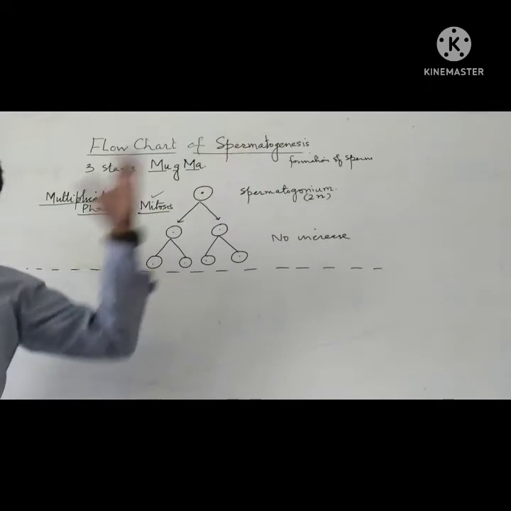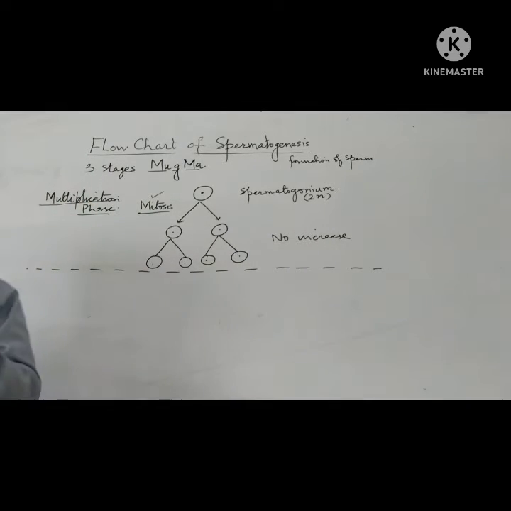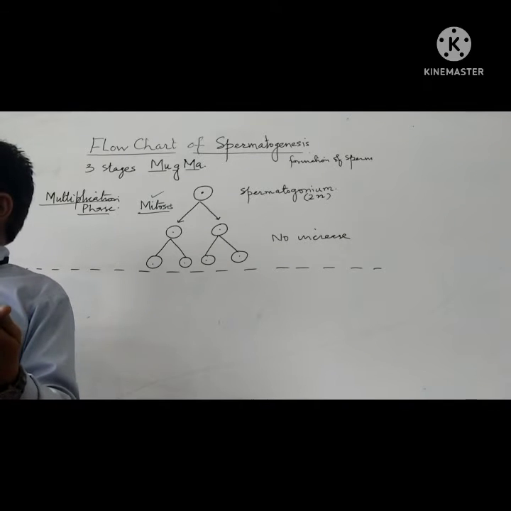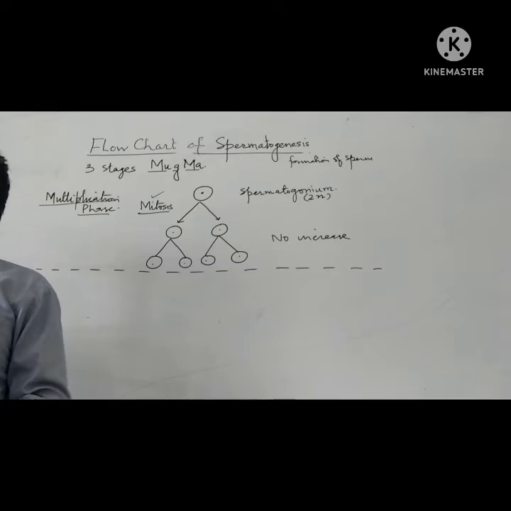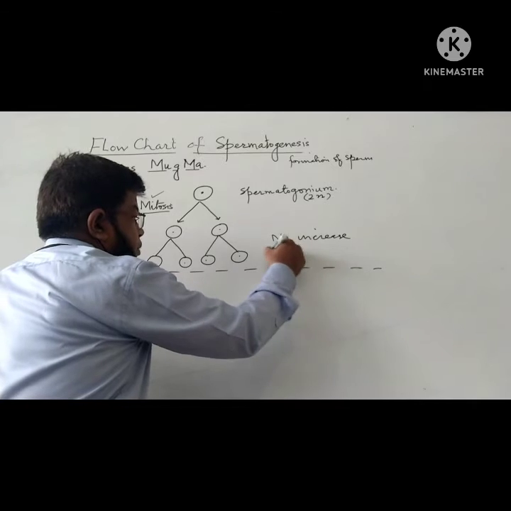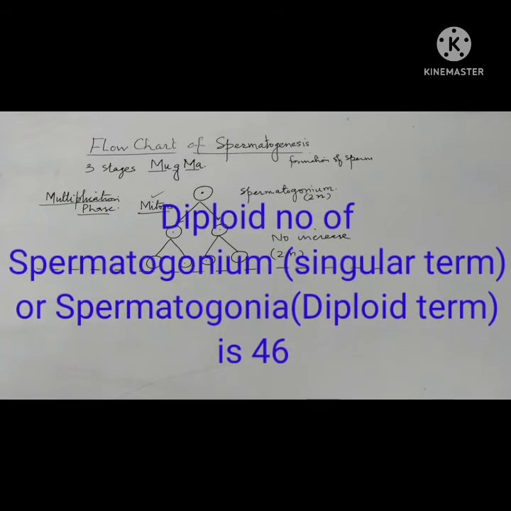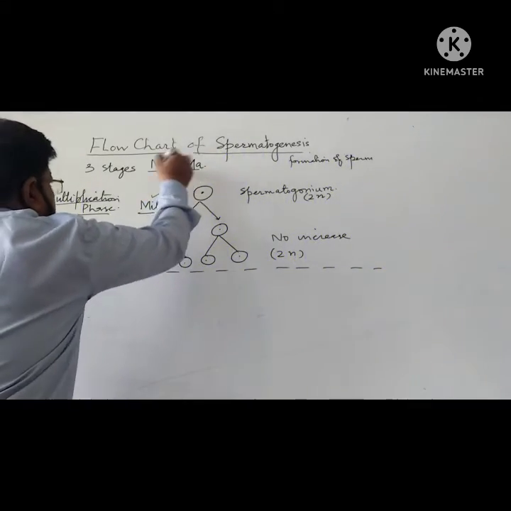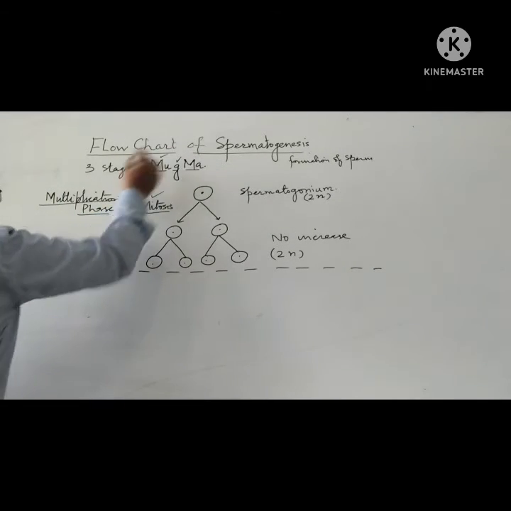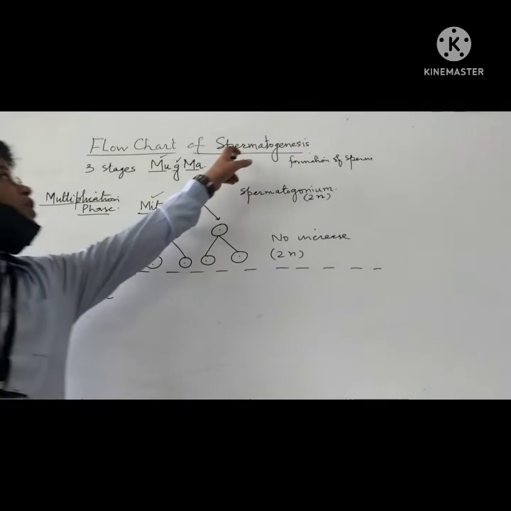Spermatogonia का number बढ़ाना is the purpose of this first phase, that is the multiplication phase. As the name indicates, multiplication is going on. Why? To increase the number of spermatogonia, and all the spermatogonia are diploid in number. Clear? Now, what is the next letter in the word MuGMa? Mu indicates multiplication, and now next the G. G indicates the growth phase.